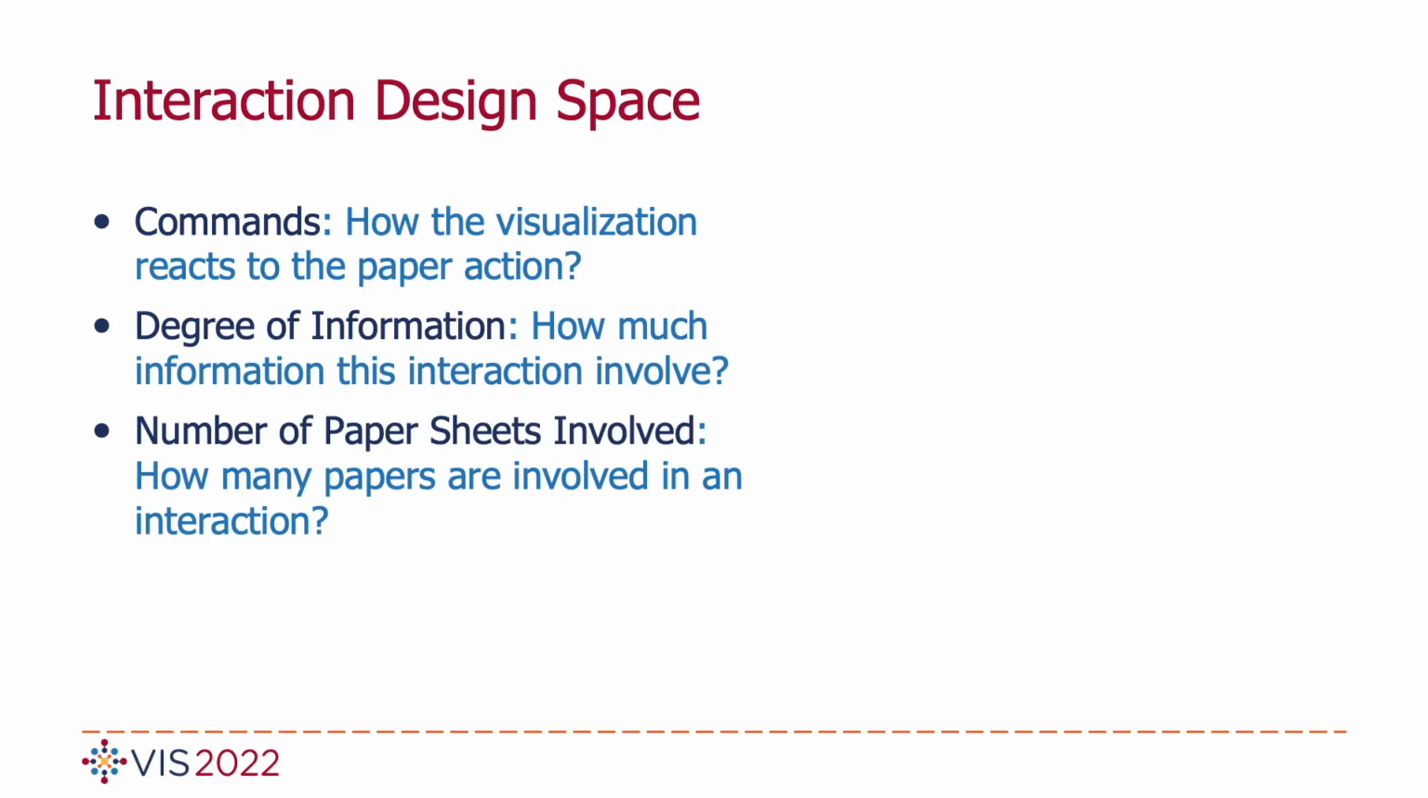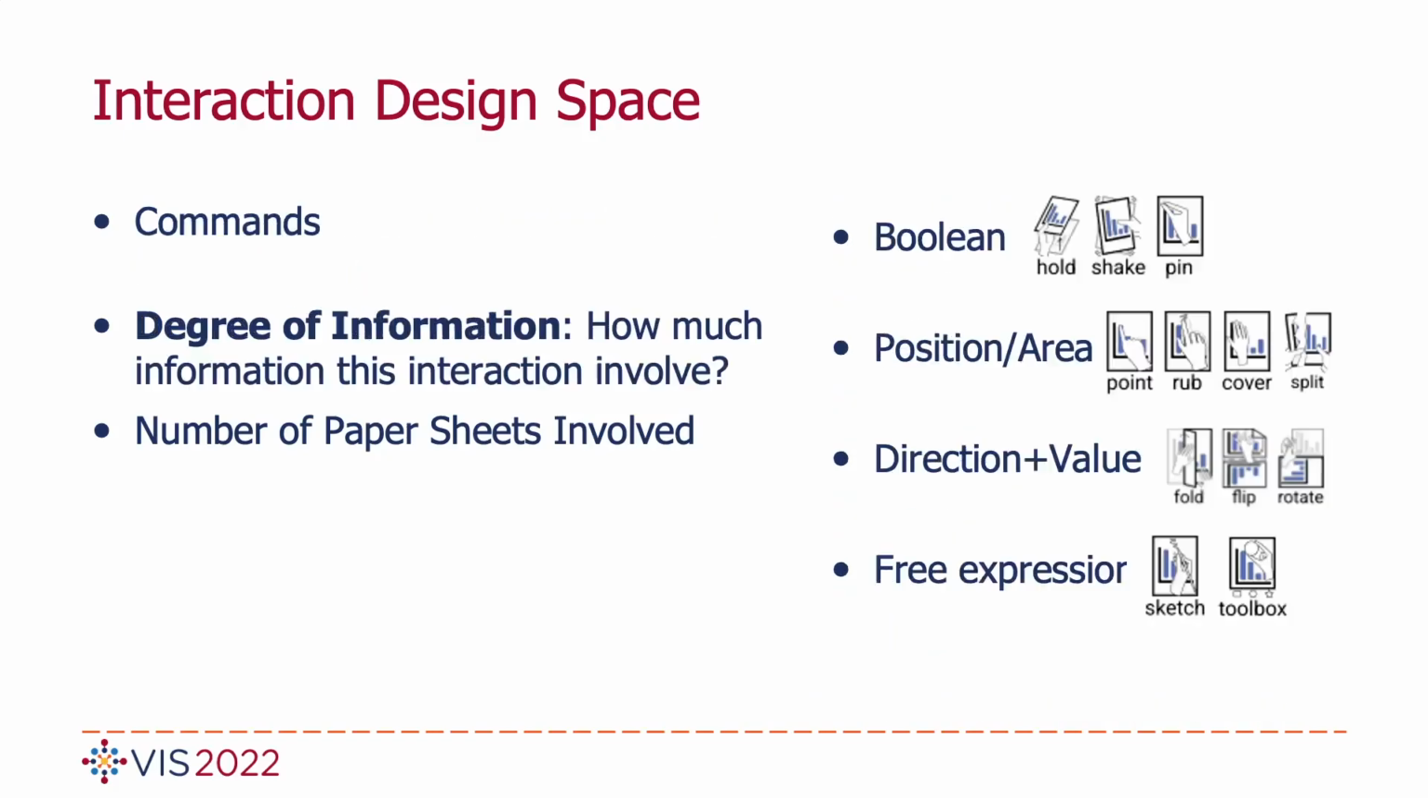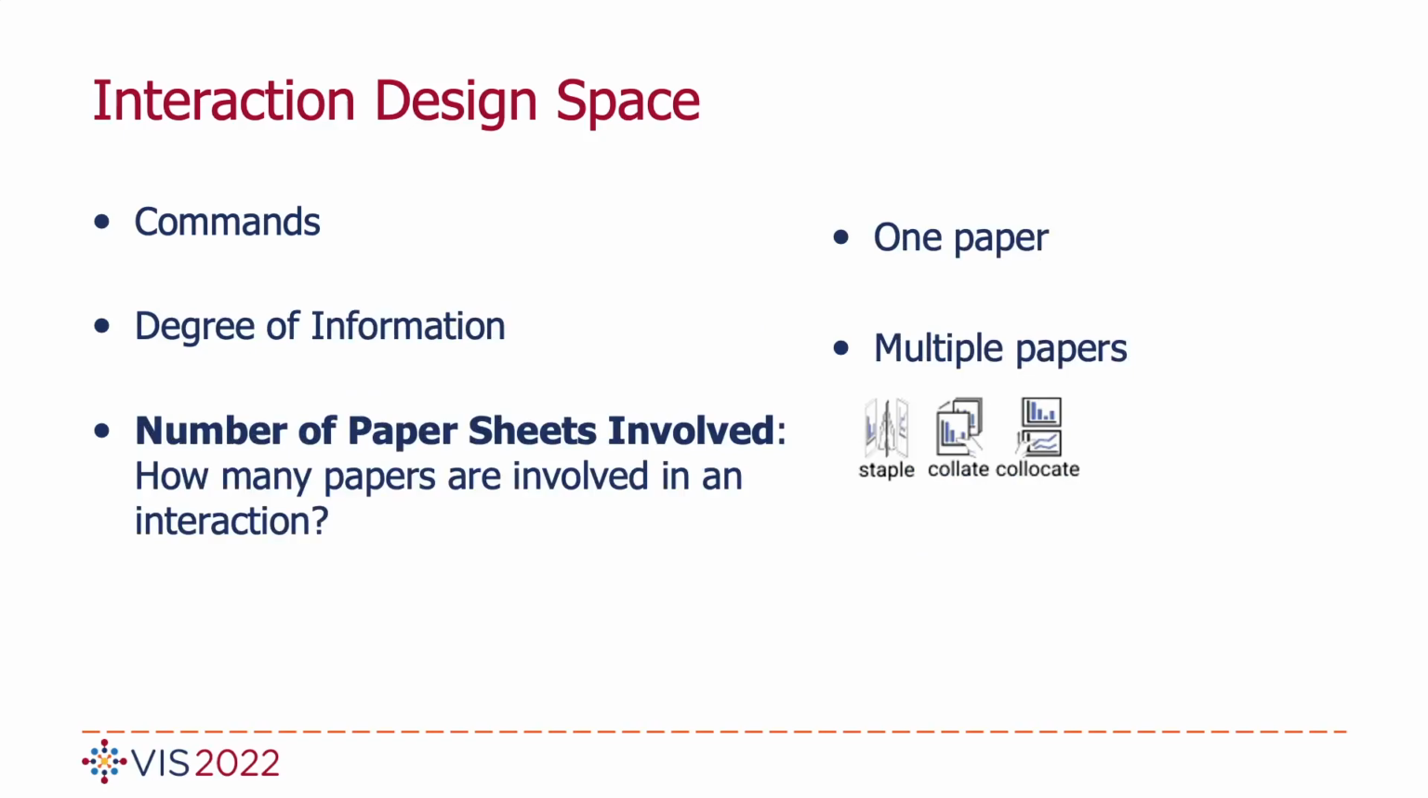Based on the interactions, we constructed a design space with 3 dimensions: commands, degree of information, and the number of paper sheets involved. The first dimension describes how the visualization reacts to the paper action. For example, the underlying data could be filtered or sorted, and the data visualization can be zoomed and panned. The second dimension describes the type of information involved in the interaction, such as Boolean information and positional information. With more degree of information, users can have more control over the visualization. The last dimension is the number of paper sheets involved.